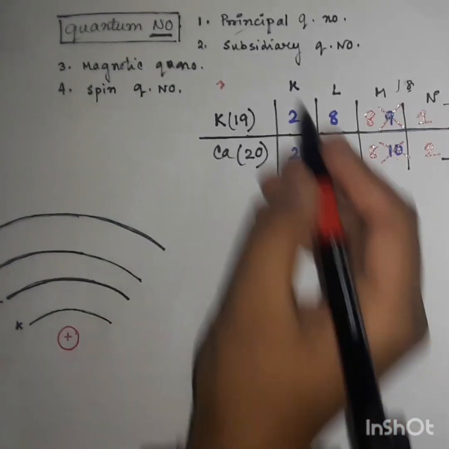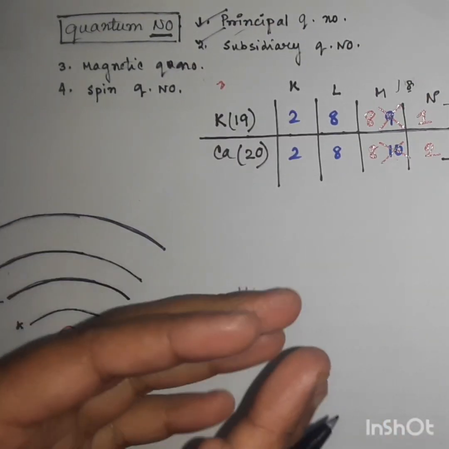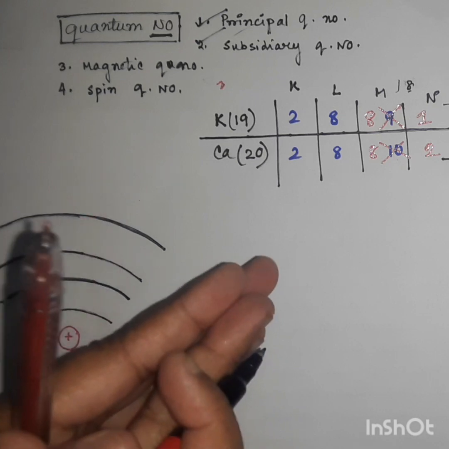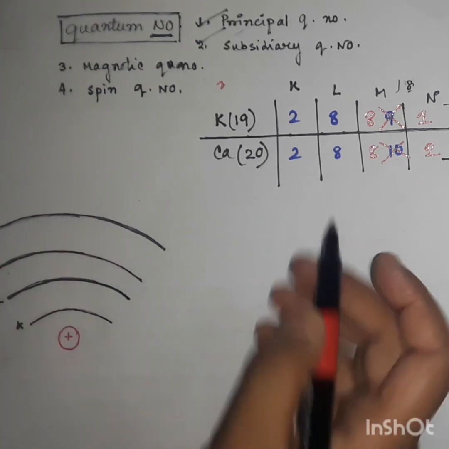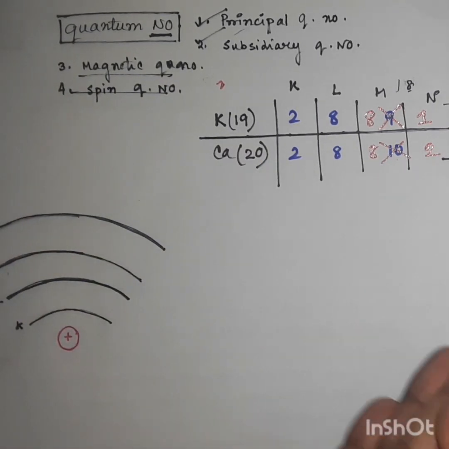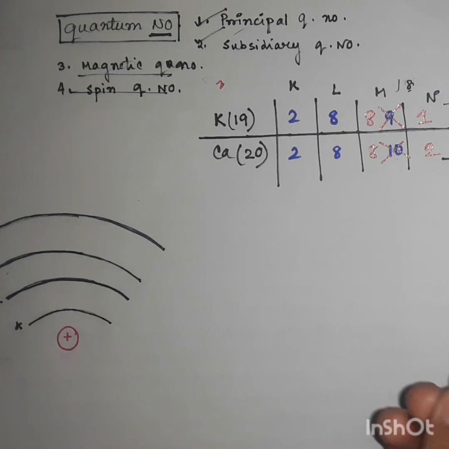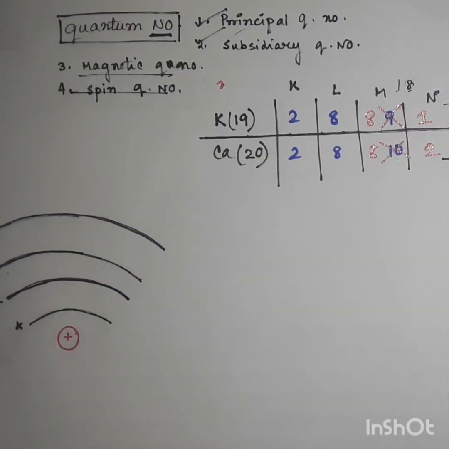The first 2 quantum numbers, the principal quantum number and the subsidiary quantum number, are enough for our electronic configuration. The other 2 quantum numbers are obviously very important to designate an electron. Actually, these quantum numbers are nothing but the address of an electron.